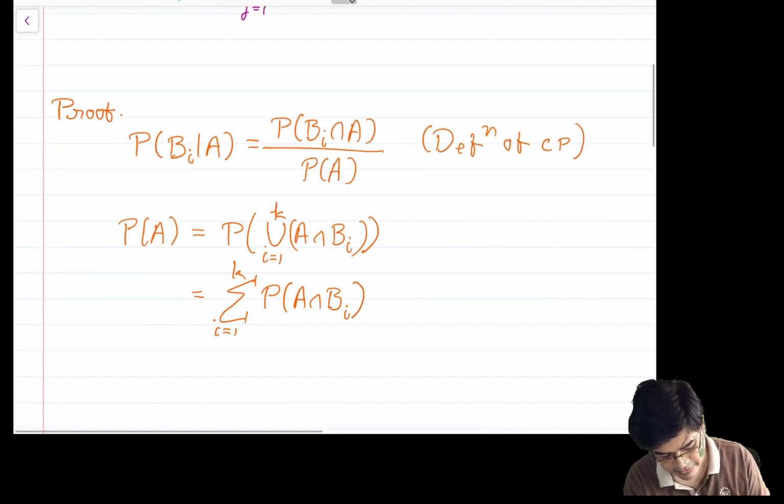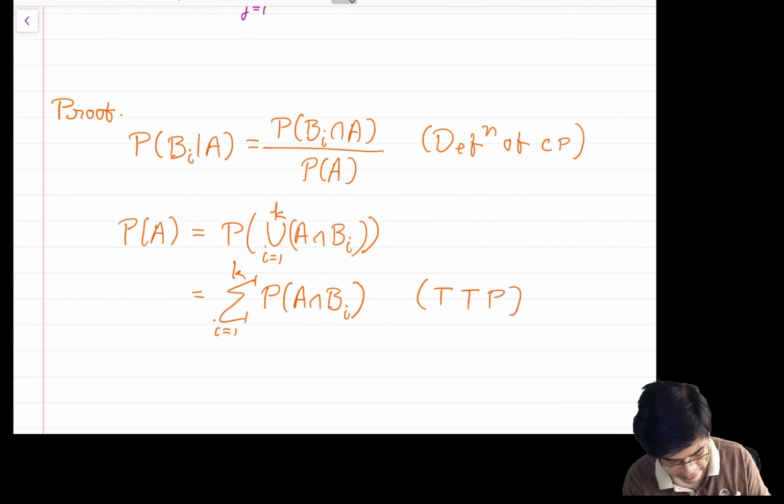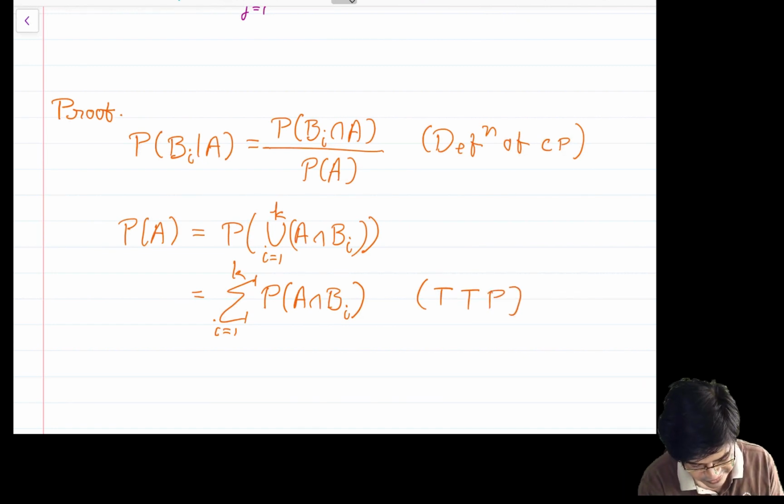This step is because of the theorem on total probability, which we have proved just now.